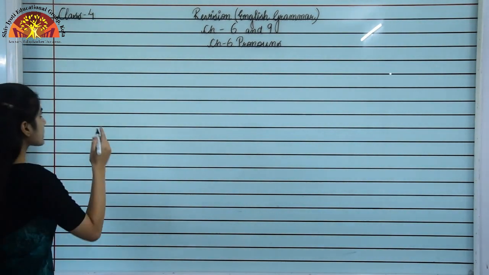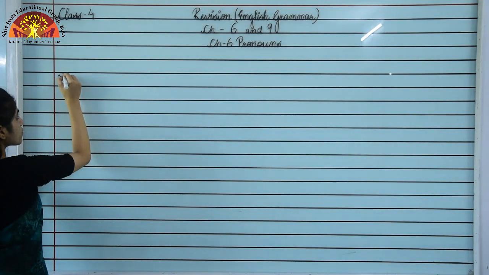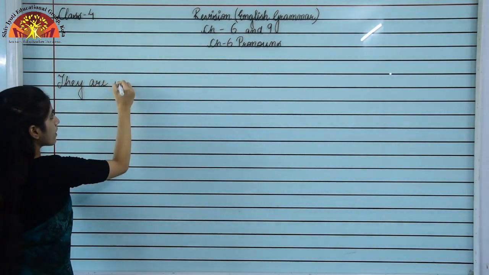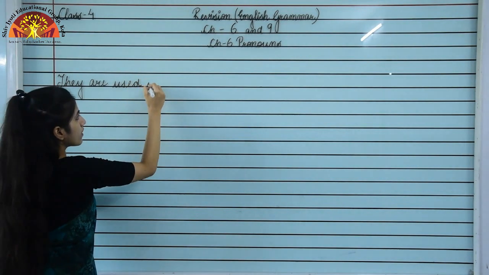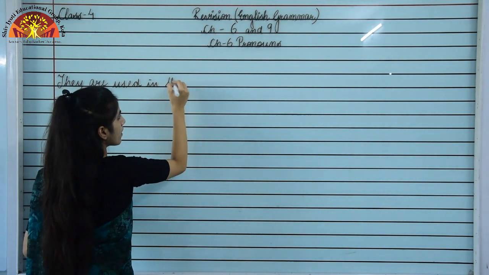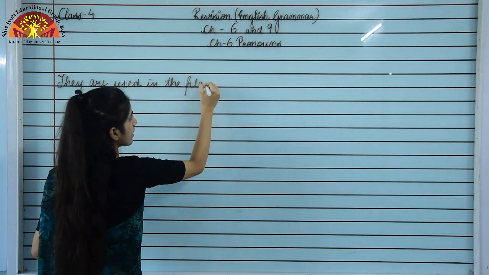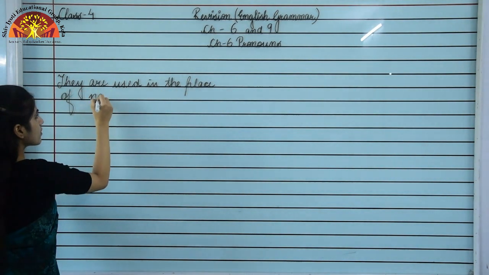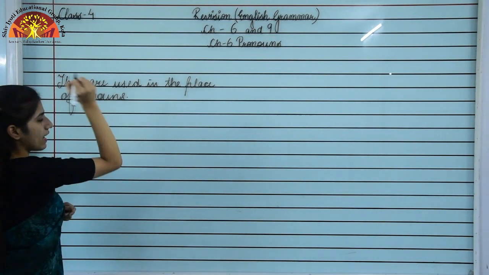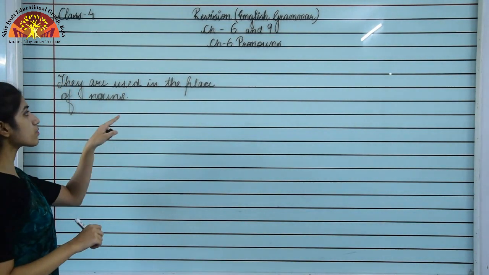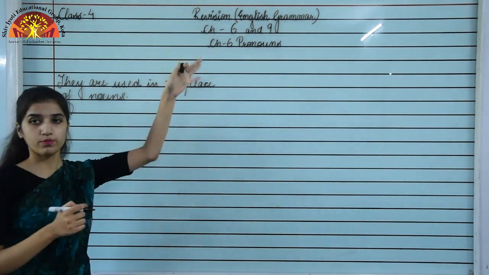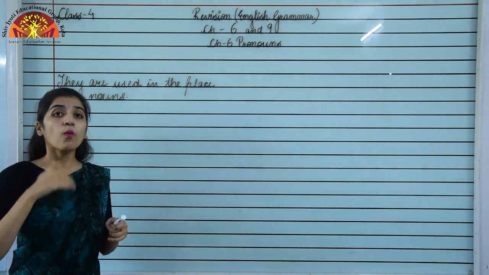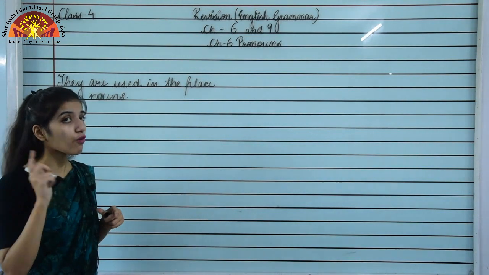Okay, so I am writing over here that they are used in the place of nouns. Okay, so they are used in the place of nouns. What? Pronouns. Okay, and they are used to avoid the repetition of what?